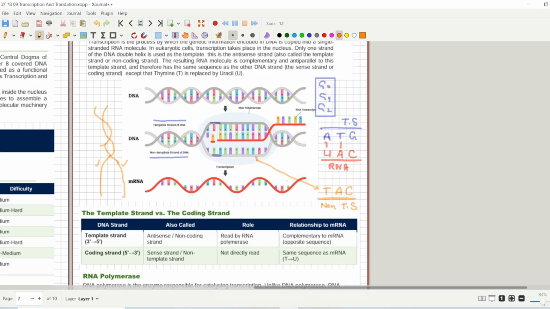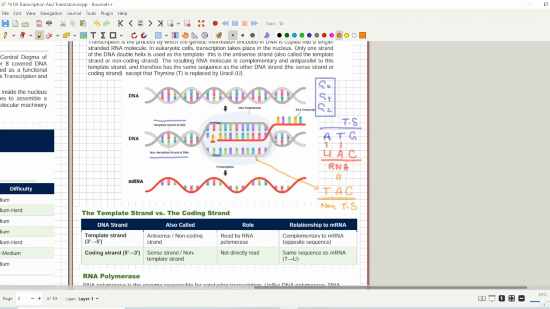So we call one the template strand and the one that is not involved the non-template strand. Let's come back to the work we were talking about. As you can see here, the non-template strand is just like the new RNA molecule. Adenine, cytosine, and obviously thymine and uracil are the same parallel molecules. So the template strand is the one being involved, but the RNA molecule that is being formed is just like the non-template strand, but with uracil instead of thymine.